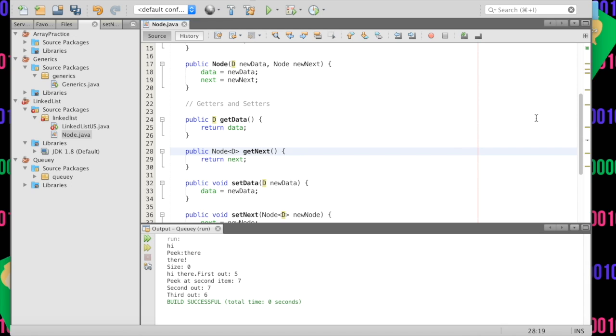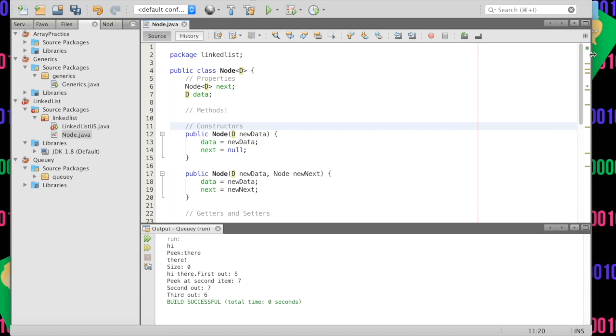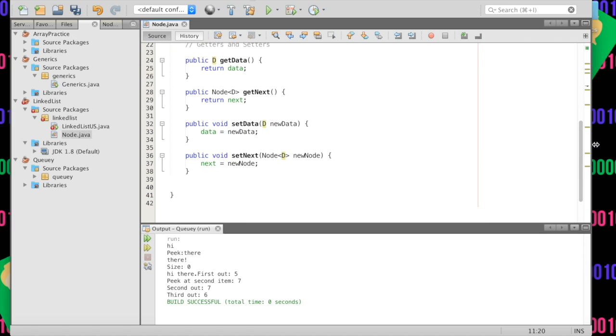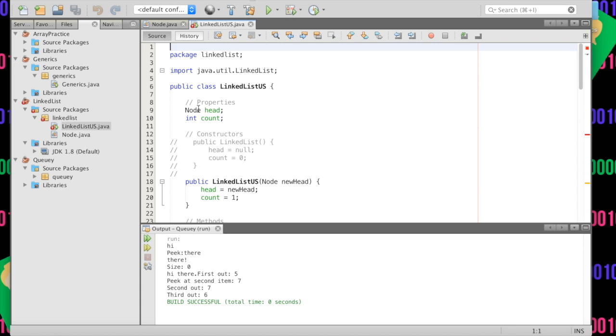Making sure of all of these, you don't need them in your constructors, but you need them literally everywhere else. So we're going to double check here and we're good to go. And so we will save. And notice I also had to do it for my return types as well as my parameters. And we'll go to linked list. And now we have some errors because we've done things.